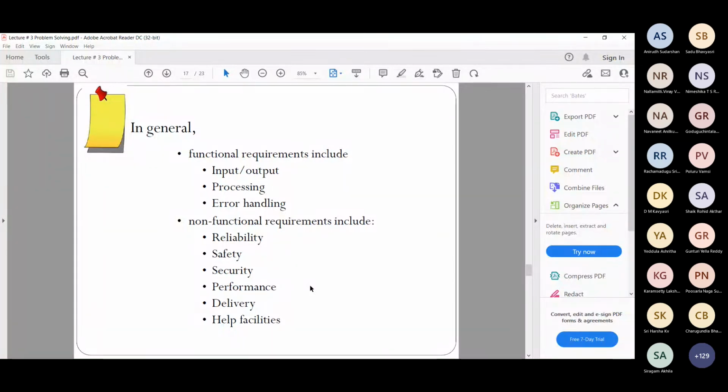So these are all kind of functional requirements only. These are all why you use that system. Okay, so they're all functional requirements.